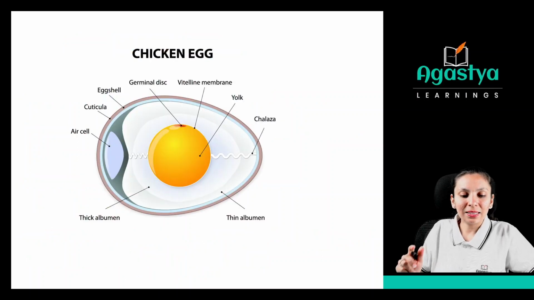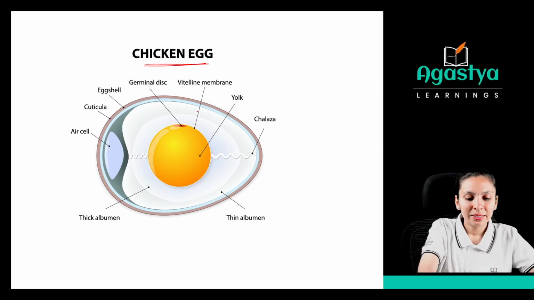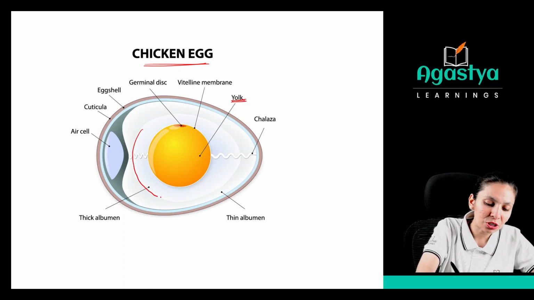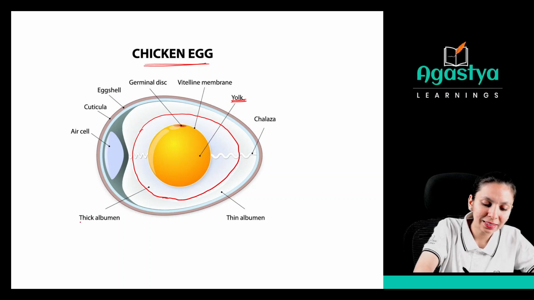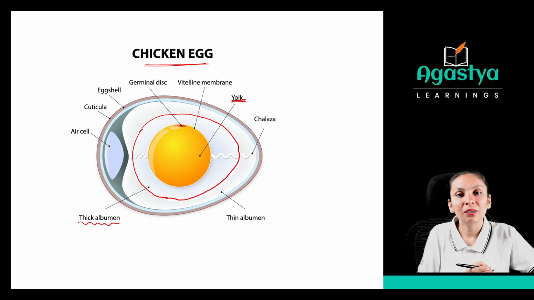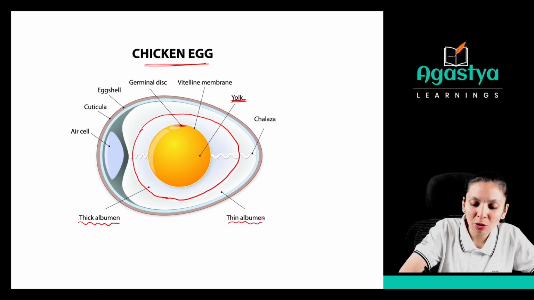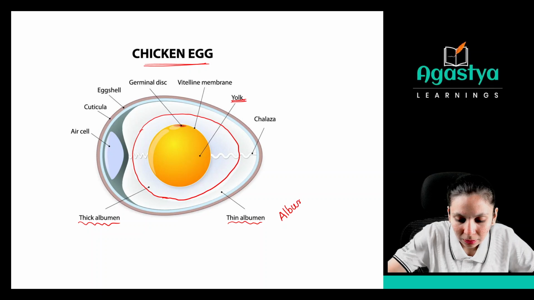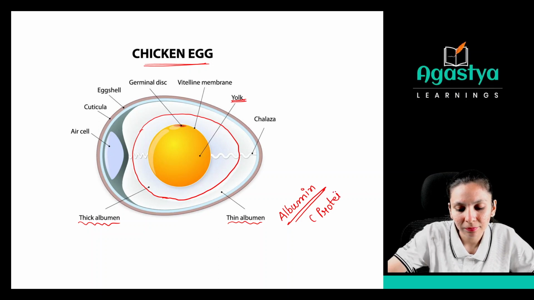Now see, that is the structure of a chicken egg. What are you observing in this one? Mainly this yellow colored portion is there. That is called yolk. Then this white colored portion is there, that is the thick albumin. And the outer layer is the thin albumin. This albumin is the name of a protein, right?